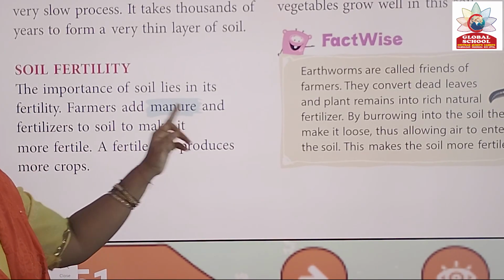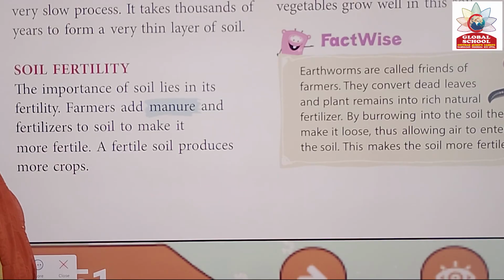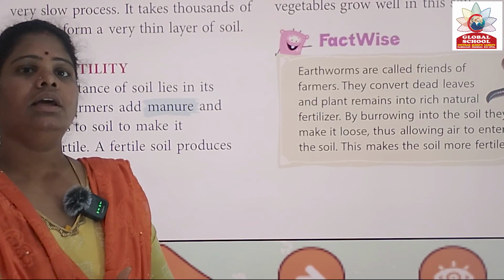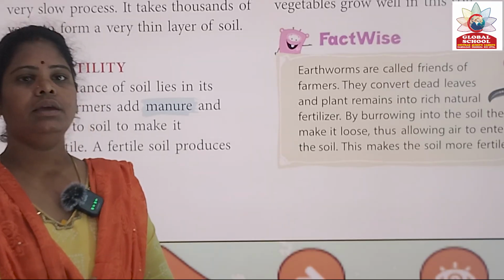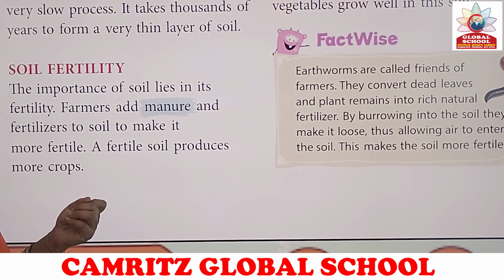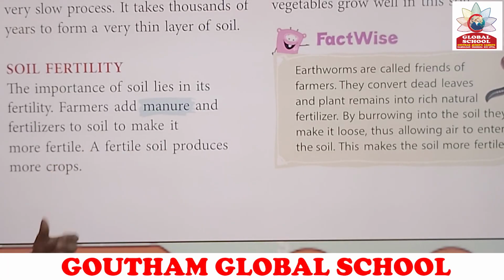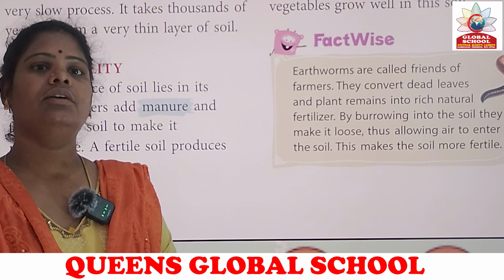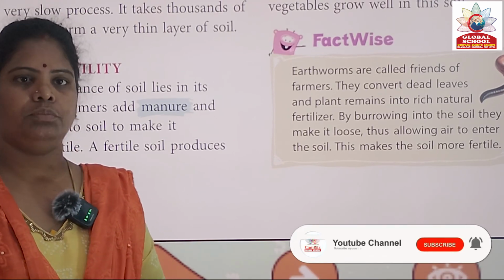Farmers add manure and fertilizers to soil to make it fertile. If naturally the soil does not have fertility, the farmers make it fertile by adding manure and fertilizers to the soil. A fertile soil produces more crops. So soil that has fertility will help to grow more crops.